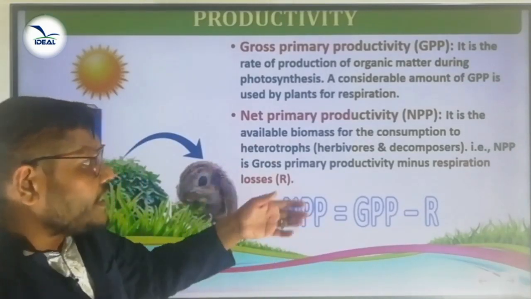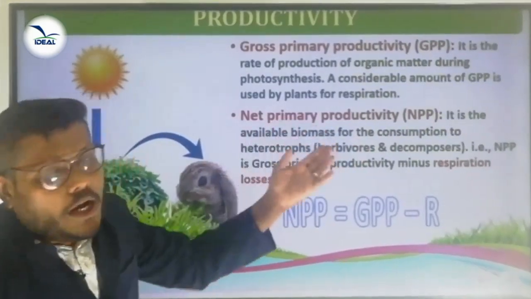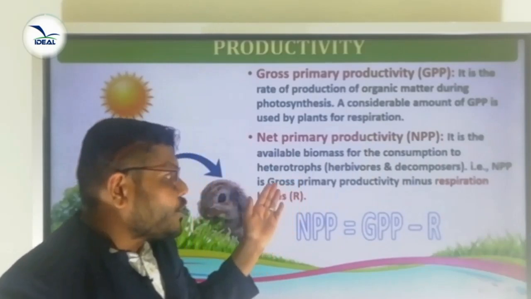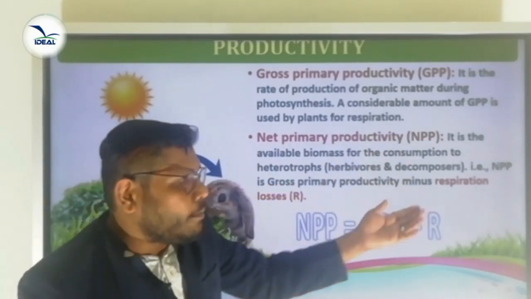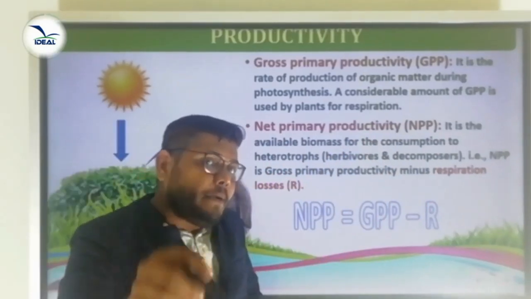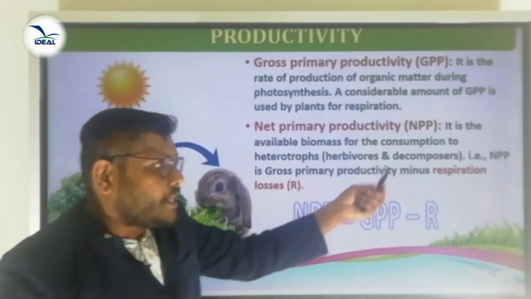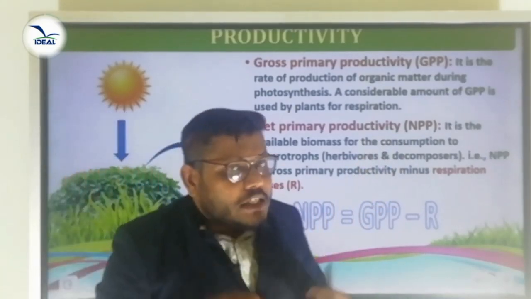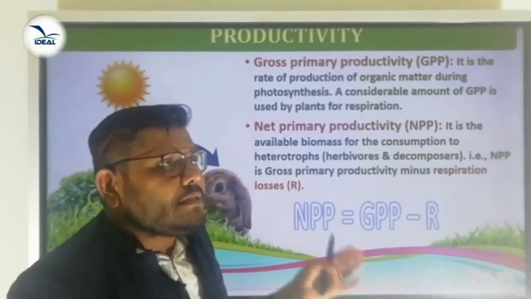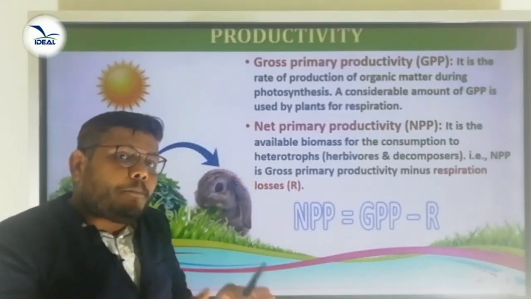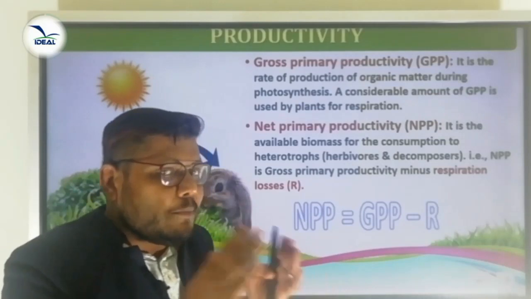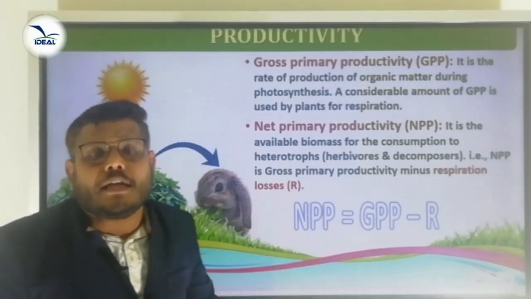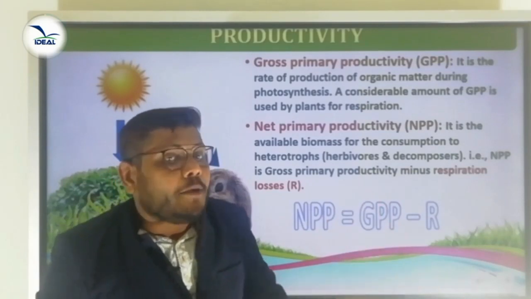It is the available biomass for the consumption to heterotrophs, that is herbivores and decomposers. So we can say that NPP is the gross primary productivity minus respiration losses. So NPP equals GPP minus R. These are the two types of primary productivity. What are the two types of primary productivity? One is gross primary productivity and another one is net primary productivity.